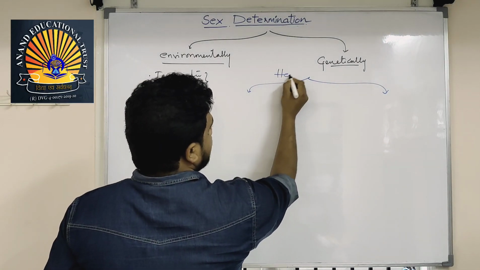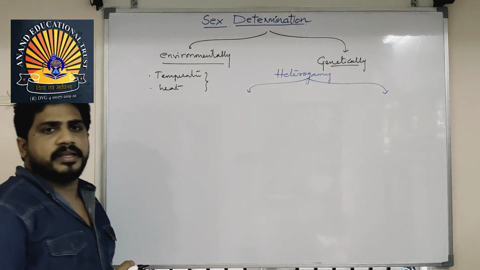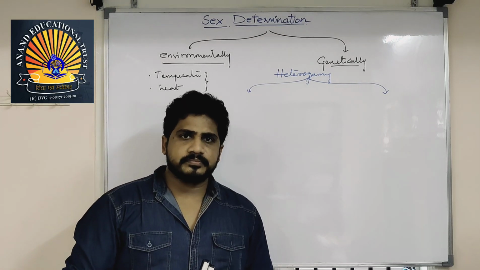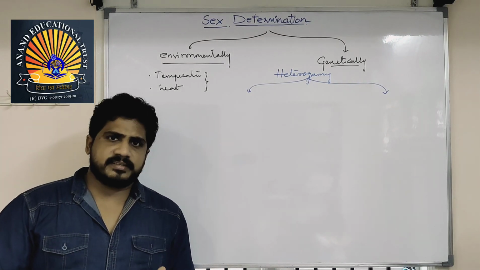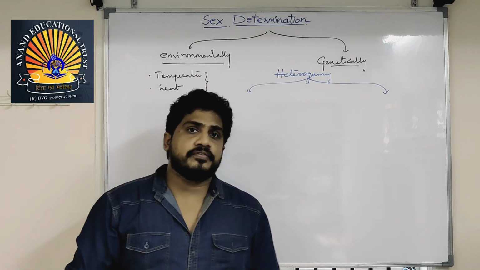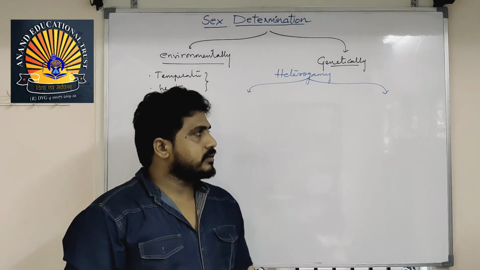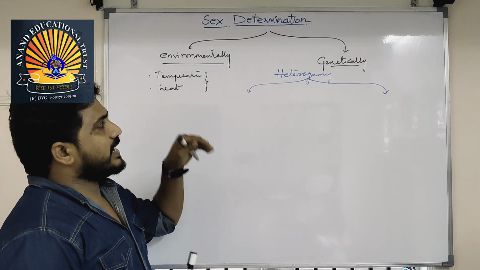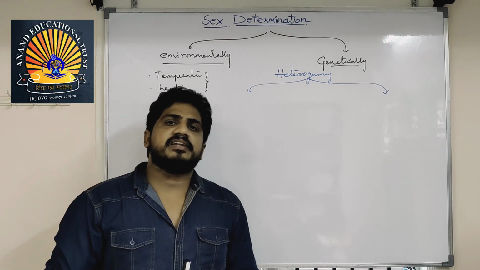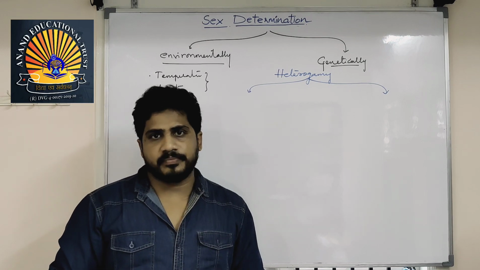Chromosomes perform heterogamy. What is heterogamy? You know very well, chromosomes are always in pairs. In humans there are 46, nothing but 23 pairs. In Drosophila there are 8 pairs, and in honeybee 16 pairs. Pairs of chromosomes are arranged in a very condensed manner in the chromatin, so during cell division this chromatin becomes chromosomes. Chromosomes have the genetic makeup of a particular species.